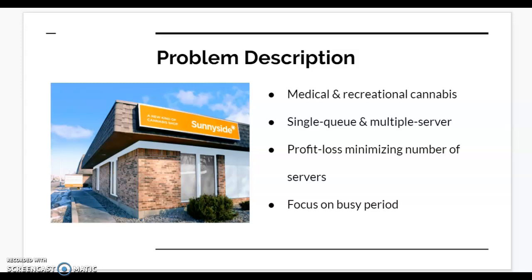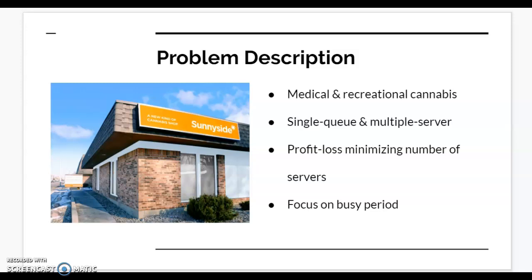Located in Champaign, Sunnyside Dispensary offers both medical and recreational cannabis products to customers. The store operates on a single queue, multiple server system. When people shop at the store, they first have to wait in a line that is both inside and outside of the building. Once the wait is over, the customers get served by one server with the estimated service rate. After the customers are served, they exit the system without any delay.